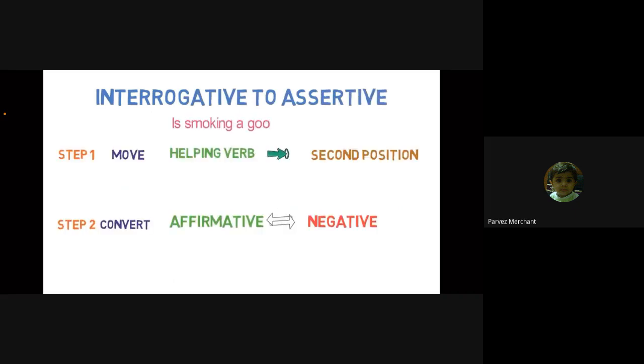Is smoking a good habit? Understood? After applying step 1, the sentence will be, smoking is a good habit. And after applying step 2, the sentence will be, smoking is not a good habit. Now, you got an idea how to convert an interrogative sentence to an assertive sentence with a 2-step formula. Let's look into different cases.